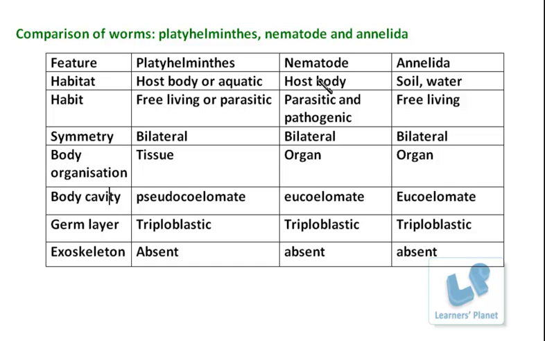Fine. And nematode, they are known as the roundworms, but they are having unsegmented body. Besides the Annelida, they are having worm-like structure, but they are having the segmented body. So for such reasons, they are known by the other names also. Platyhelminths, they are the flatworms, nematodes are the threadworms, and the Annelida are the segmented worms.